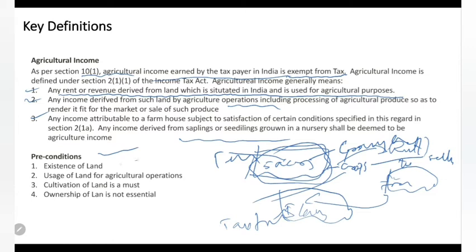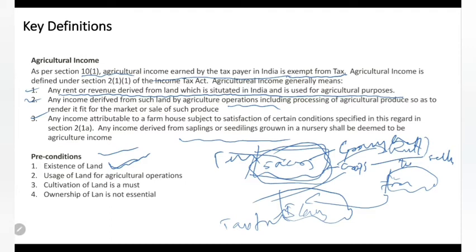There should be some land. I cannot say that I am buying groceries and selling them, and it is an agriculture business. No, that is again just sales. If I am growing it on the land, then only it will be considered an agriculture activity. So the person's activity will be determined by whether there is land. Ownership is not important. I can take a land on rent and do agriculture, and the income is tax free, but there must be a land,